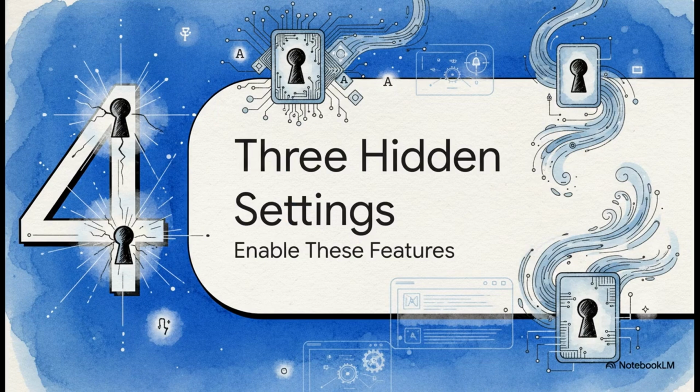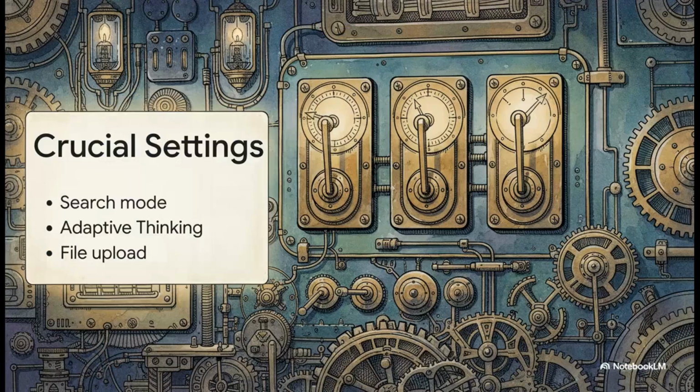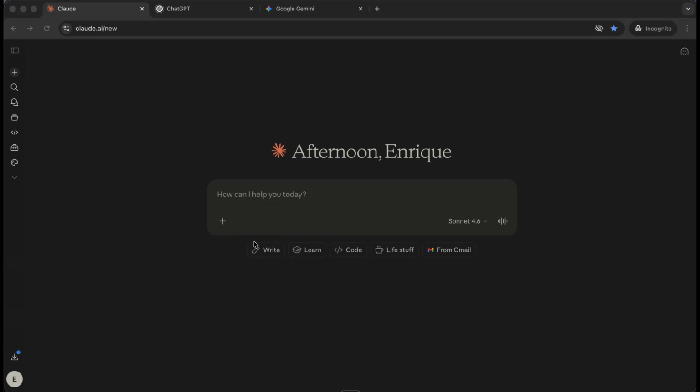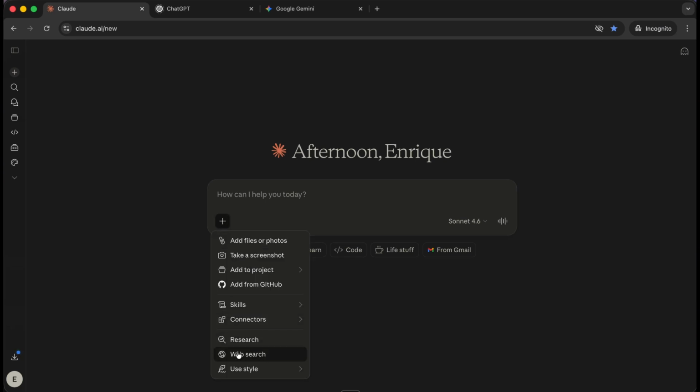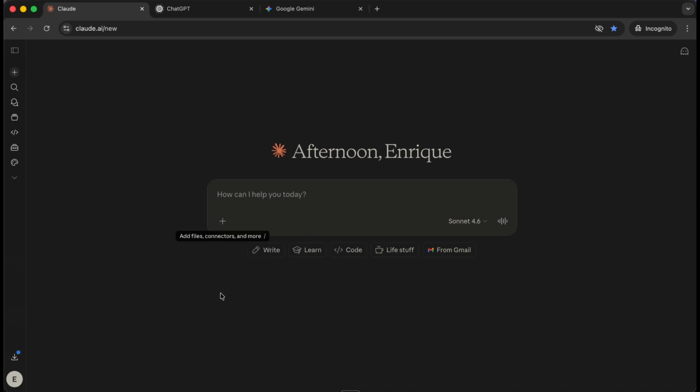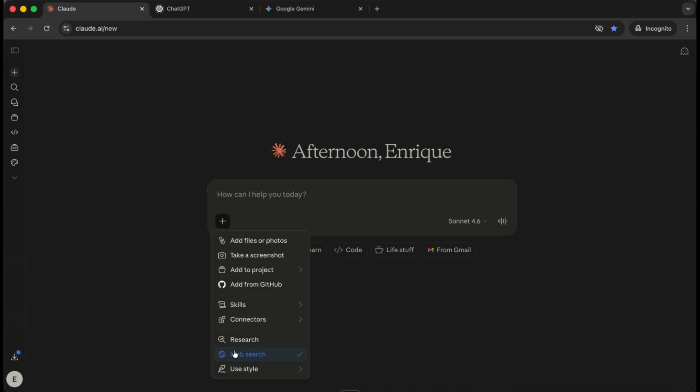All right, let's wrap up with part 4, 3 hidden settings, and why you really need to enable these features. Beyond context files, there are 3 crucial settings that most people honestly just never touch, but they definitely should. First up is search mode, which actually connects the AI to the internet before it gives you an answer. Without it, the AI is stuck relying on old training data with a strict cutoff date. But with search enabled, you get current, up-to-date information complete with real sources. It's an absolute must for anything time sensitive.